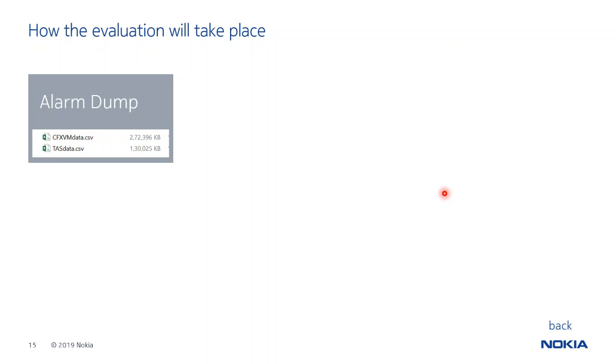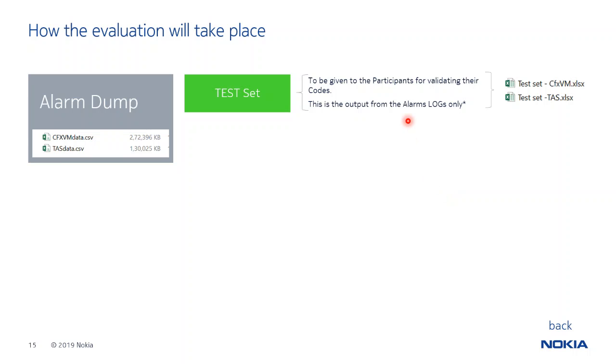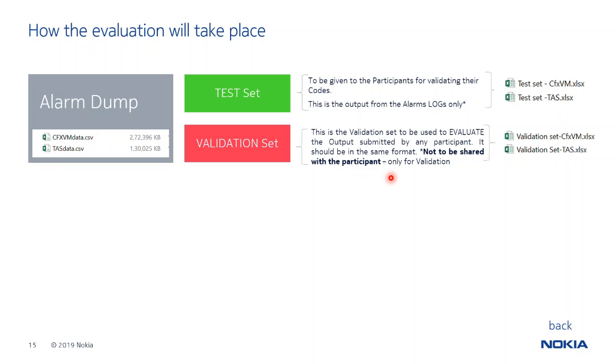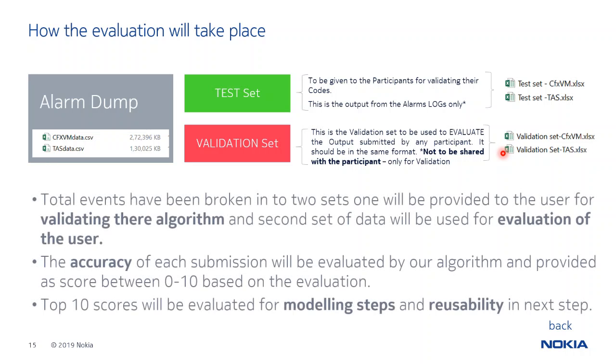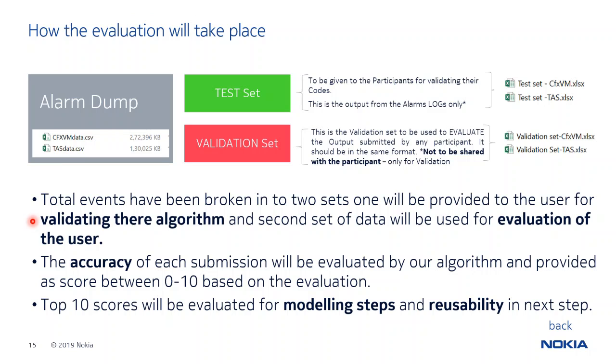Now for the evaluation, there will be a CFX and VM data file and a TAS data file. The test set, which is a subset of the alarm logs output, will be given to the participants for validating their code. The validation set need not be shared with participants; it is only for validation. This is the validation set against which the output submitted by any participant is evaluated, and again there are 2 sets of files, CFX and TAS. So the total events have been broken into 2 sets. One will be provided to the users for validating their algorithm, and the second will be used for the evaluation of the users.